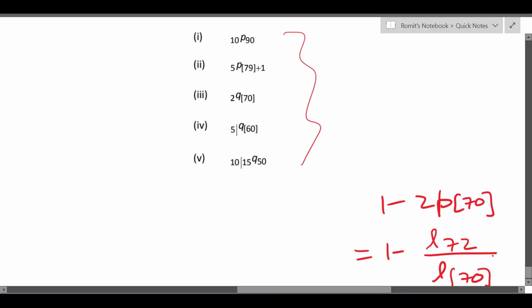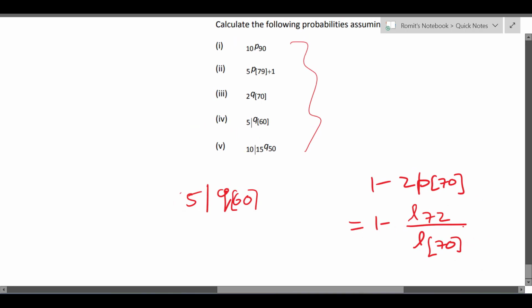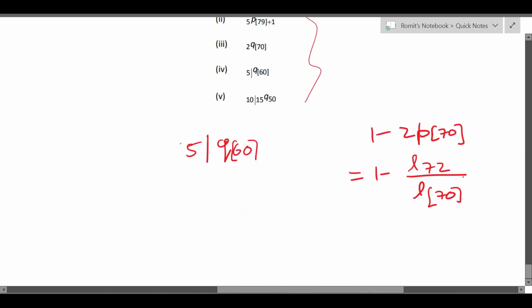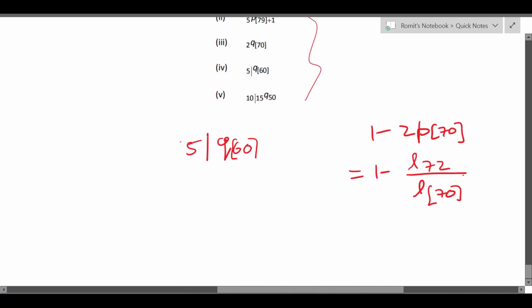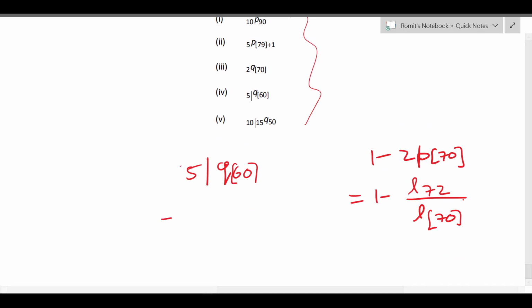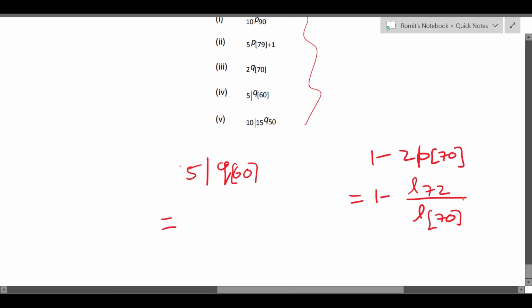Next one is 5 deferred Q60. Now you can directly apply the formula, or you can divide it into the survival probability and do it then, right? So if you divide it into survival probability, it will be 5p60 multiplied with death within 1 year, so Q65, right?